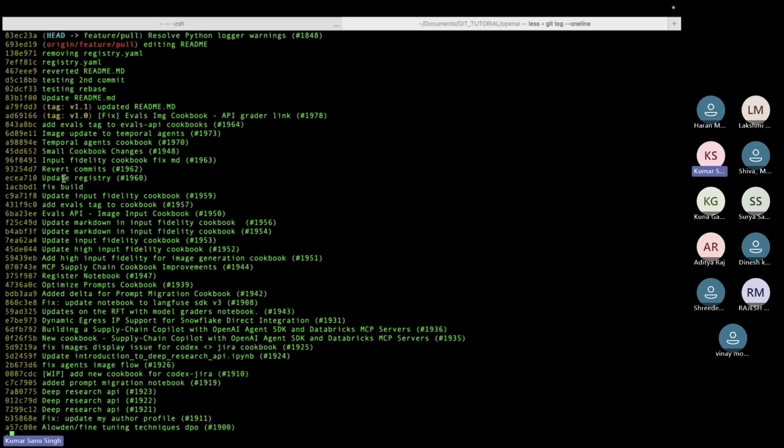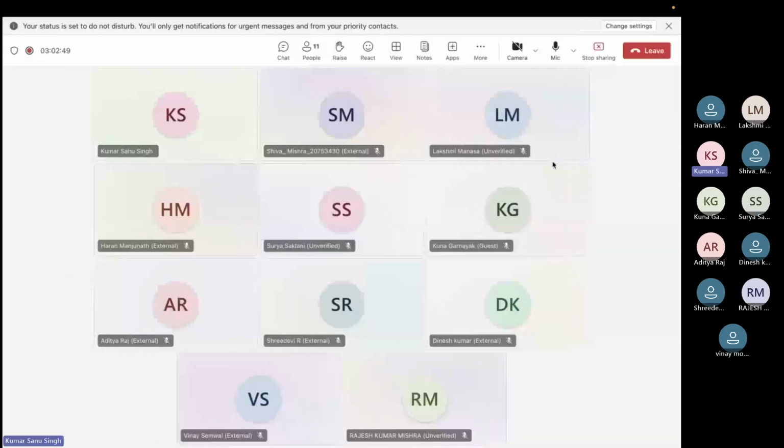Is this too fast? No. Yeah, that's fine. Others, just raise a thumbs up if your speaker is not working or something. Okay. So cherry pick is you are getting a commit from Lakshmi. Did you get it? You did not raise your hand, I guess.